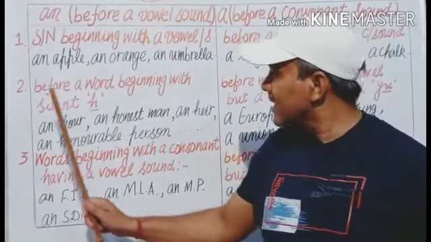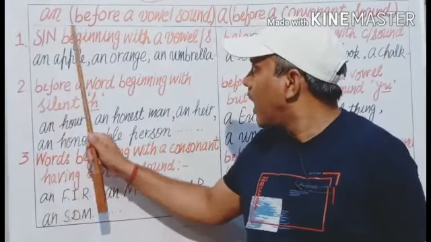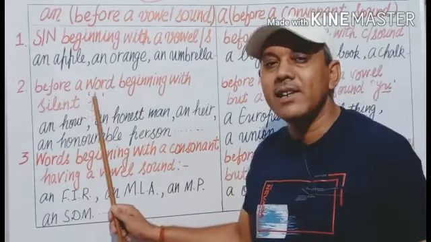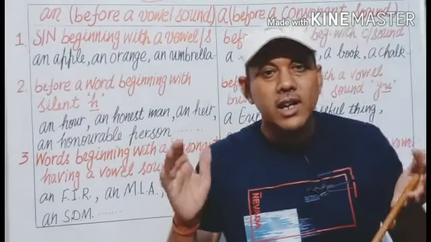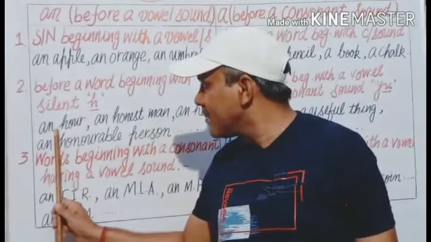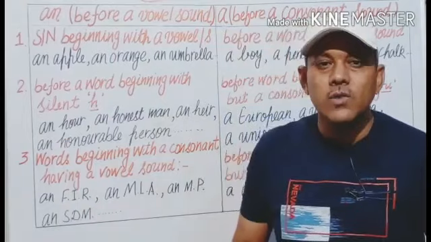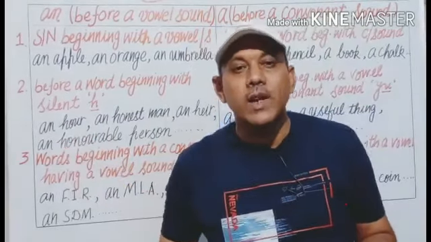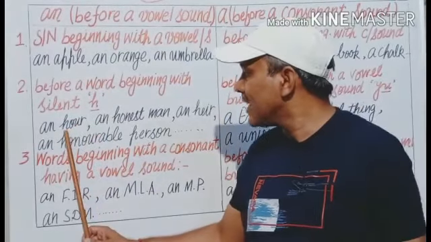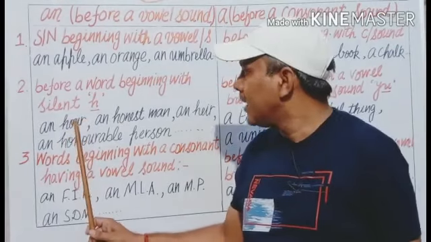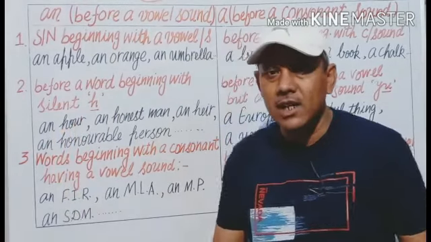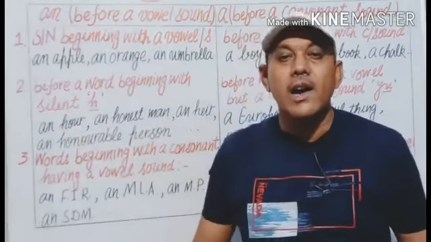And now let us take the second example. Article an is used before a word beginning with a silent H. Most of the words in English which start with H and are followed by O, in those words H is usually silent and they begin with a vowel sound. For example, hour. In the word hour, H is silent, so it is pronounced as 'our', not 'har'.